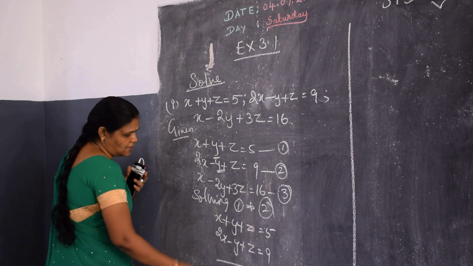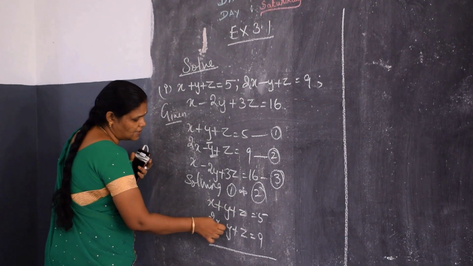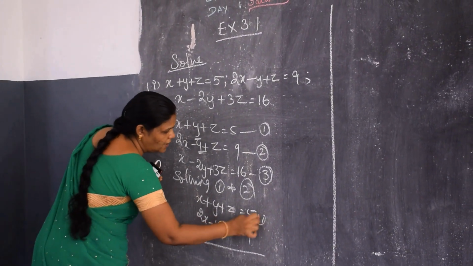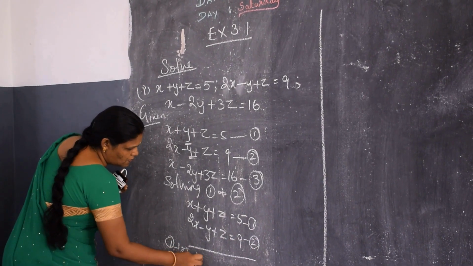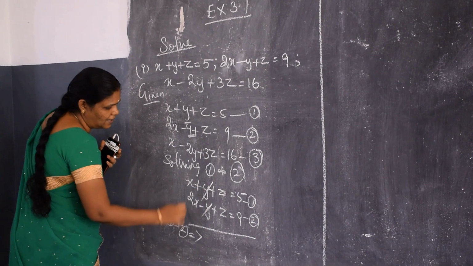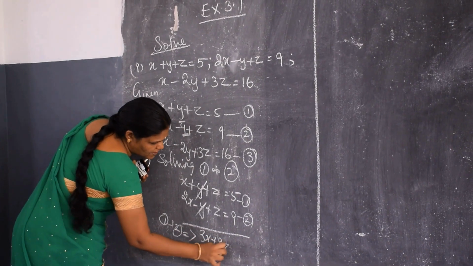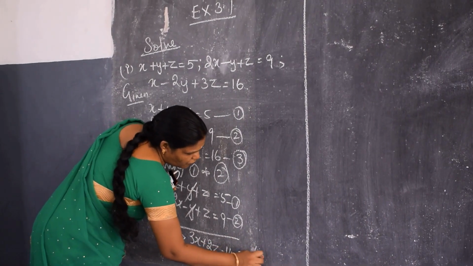Isn't it? As here plus, here minus, I am going to add equations 1 and 2. So both will cancel. So you are having 3x plus 2z is equal to 14. Let it be equation number 4.